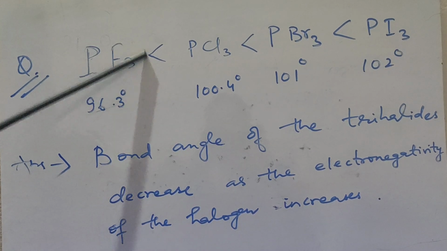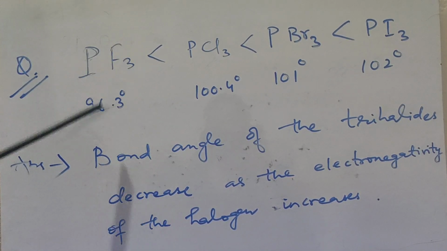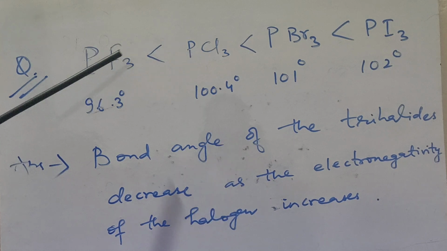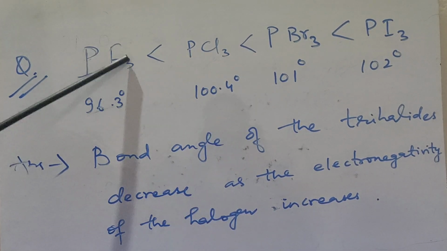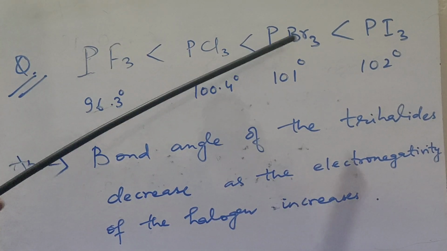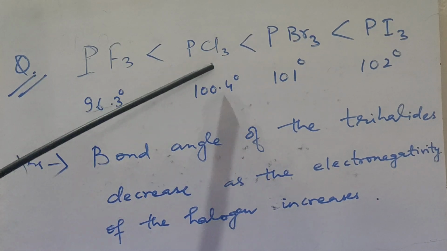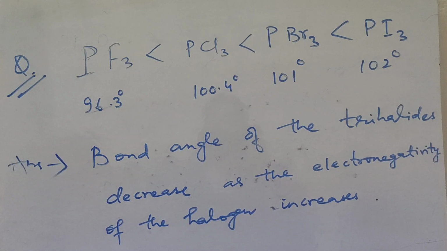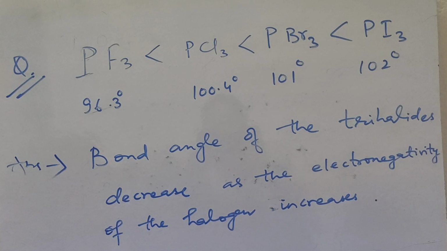The electronegativity of fluorine is highest here, so the bond angle is least. Chlorine is less electronegative than fluorine, so the bond angle slightly increases. Bromine is still less electronegative, so the bond angle is further increased. Iodine is the least electronegative, so the bond angle is highest. So PI3 has the highest bond angle of 102 degrees, whereas PF3 has the lowest bond angle of 96.3 degrees.